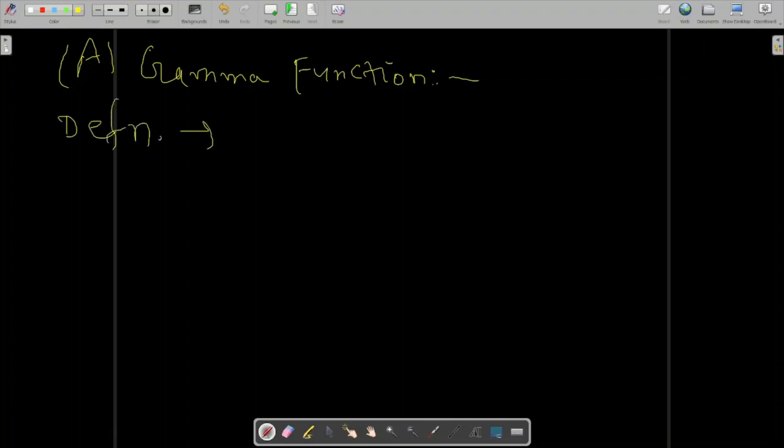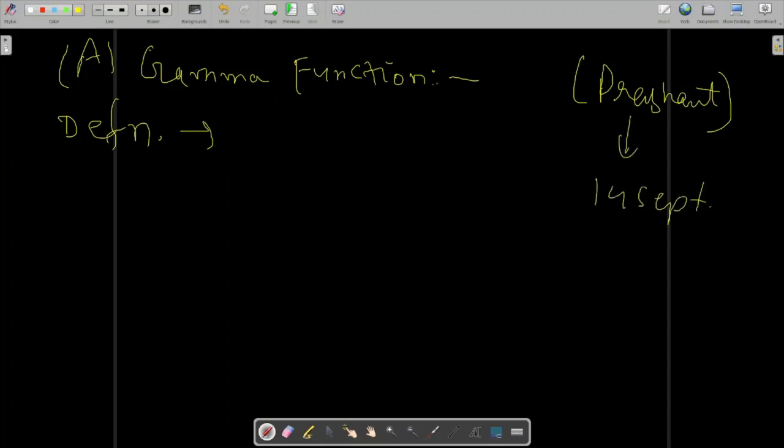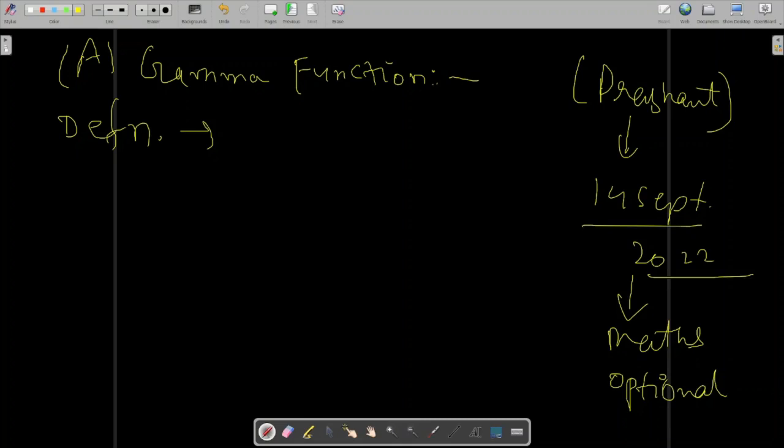Now someone was asking, a person called Prashant, if I am not wrong. He wants to change his optional from physics to maths. So he was asking when the maths optional course is going to come. The update is that on 14th September 2022, your maths optional lecture series will start. So this is an important update for you.